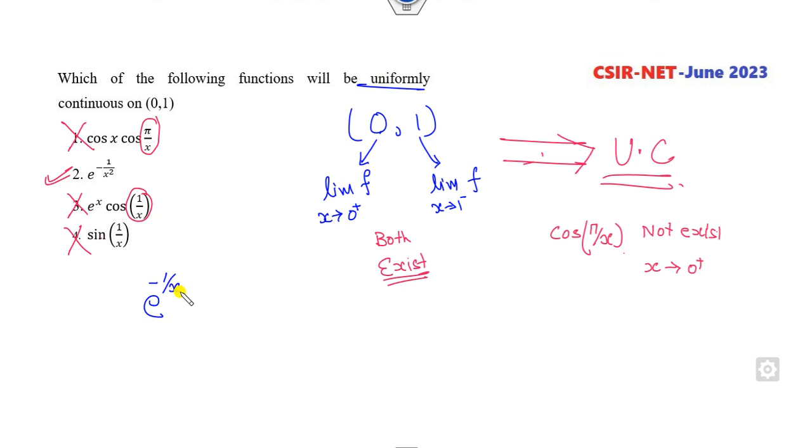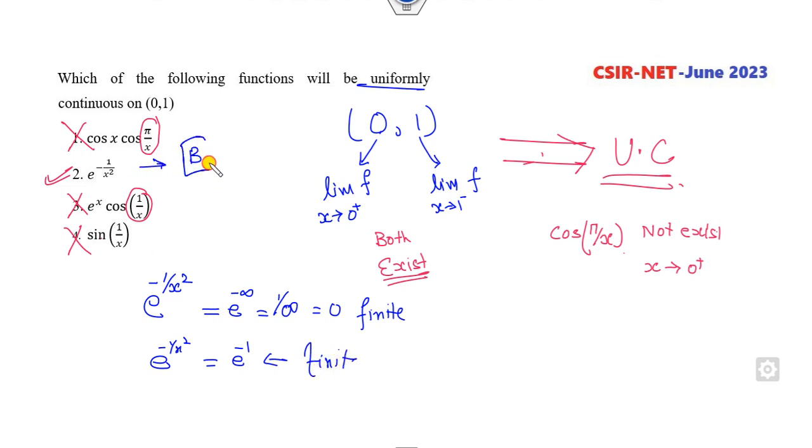You can check that. When x approaches 0 positive, it will be e raised to the power minus infinity. It is 1 over infinity, that is 0. It is finite, it exists. And when x approaches 1, it is e raised to the power minus 1, which is again finite. It means this is the correct option for this problem.